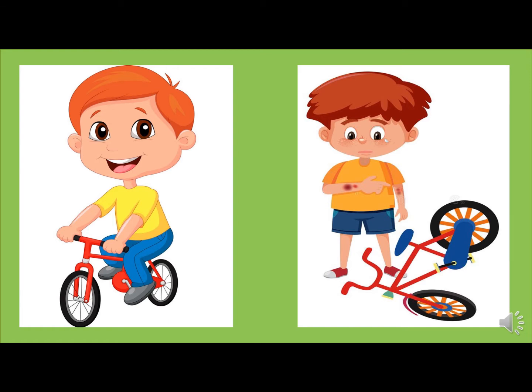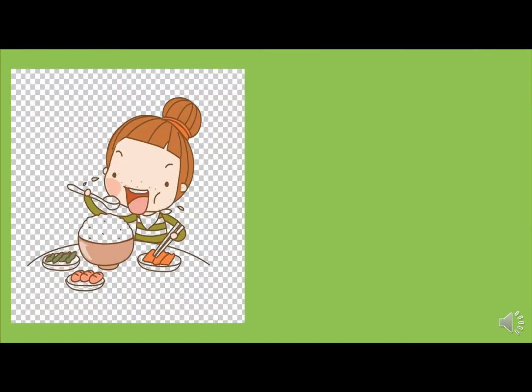Yes, you are right, he fell down. Listen, my dear students, that's something that happened already. We are going to change the tense. Instead of fall, we are going to say fell. Yes, he fell.